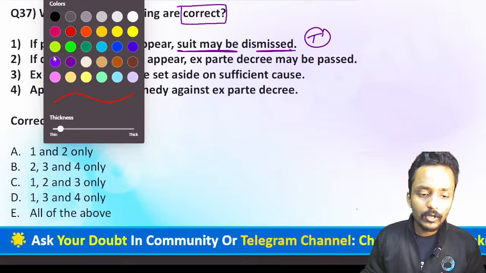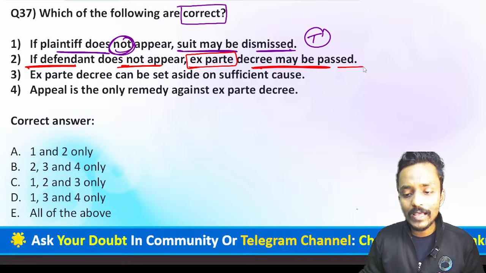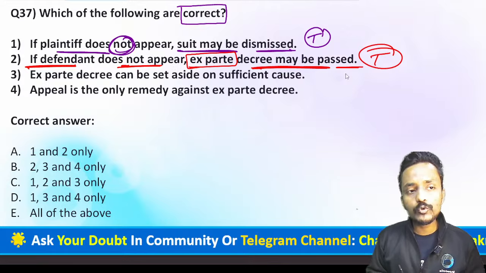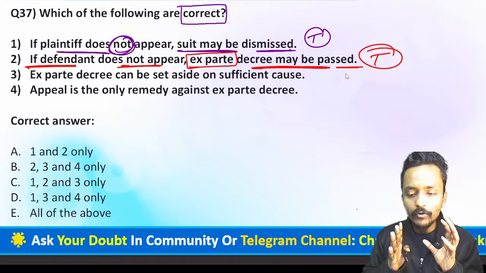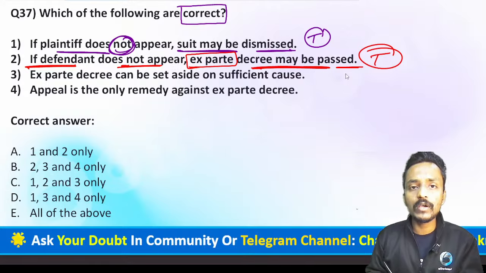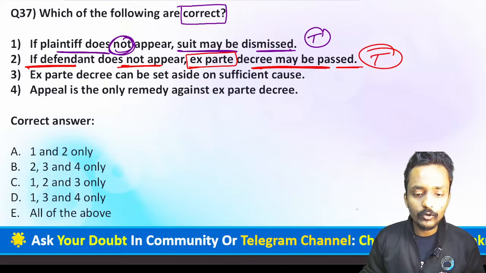But yes, if the defendant does not appear, in such a case the ex parte decree shall be passed. This statement is true. What is an ex parte decree? Whatever the provision, whatever the matter the plaintiff is saying, we will consider that matter absolutely true on the basis of the hearing of one party. When the court decides the matter, it becomes an ex parte decree because the defendant has not appeared in front of the court.